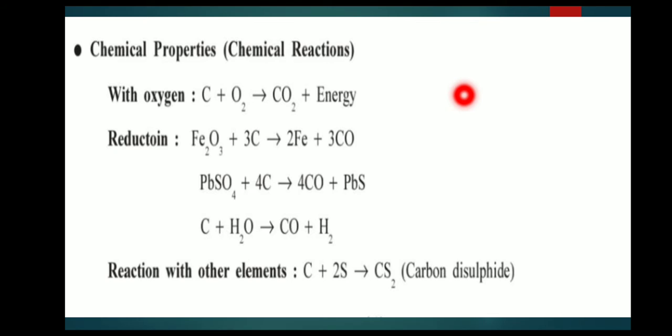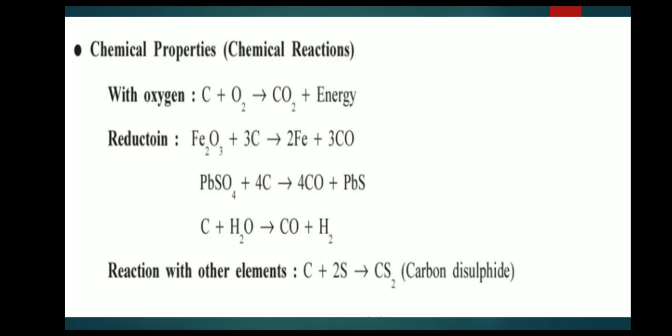Chemical properties of carbon. Carbon reacts with oxygen to form carbon dioxide and release energy. Reduction: carbon reacts with Fe2O3 to form iron and carbon monoxide. Carbon reacts with lead sulfate to form carbon monoxide and lead sulfide. And carbon reacts with water to form carbon monoxide and hydrogen gas.